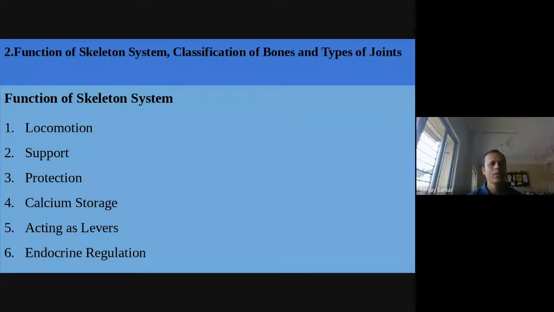Next are the functions of the skeletal system, classification of bones and types of joints. First, the functions of the skeletal system: locomotion, support, protection, calcium storage, acting as lever, and endocrine regulation.